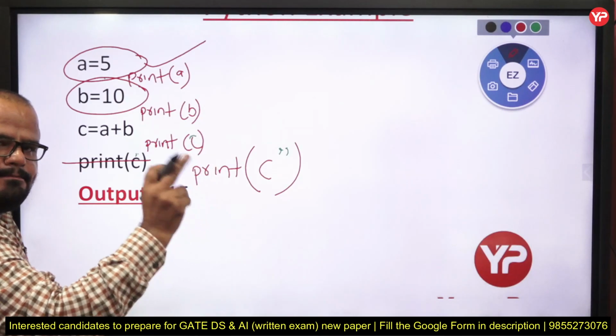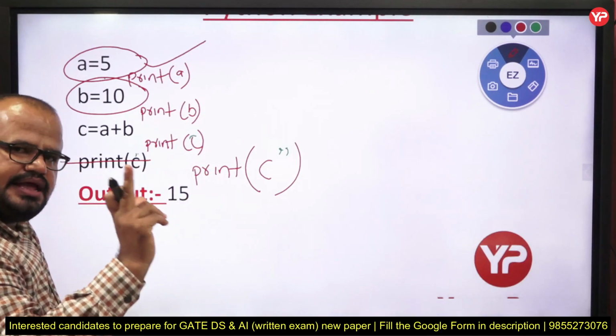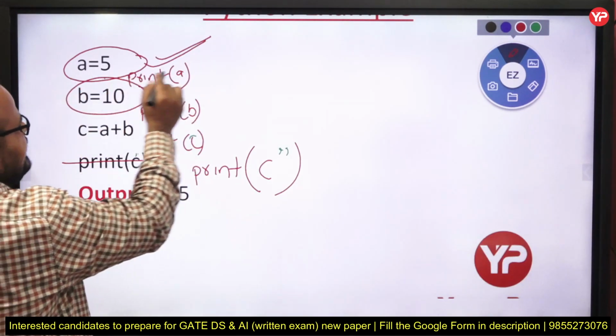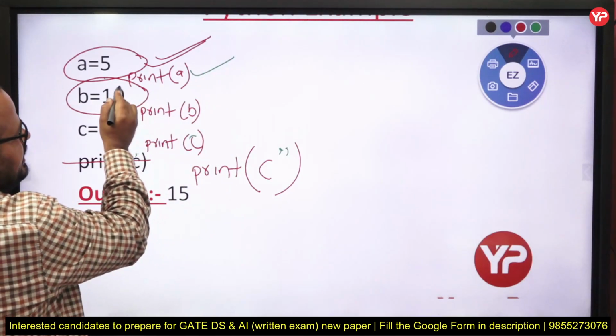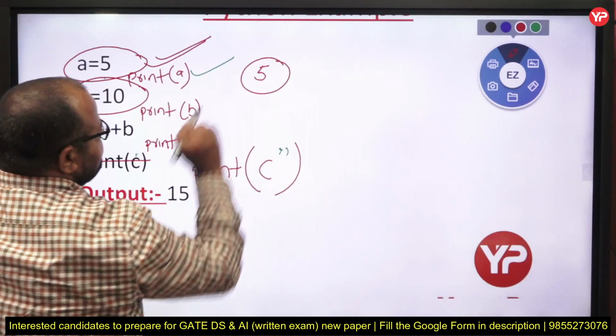Because we know Python is an interpreter language, it scans line by line. It scans this line, there is no error in this line, executes it, again no error in this line, and it displays the output as 5.